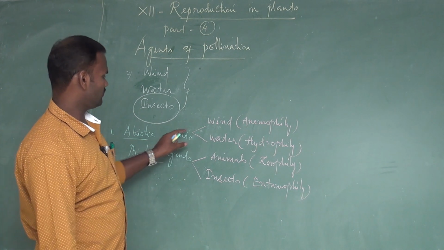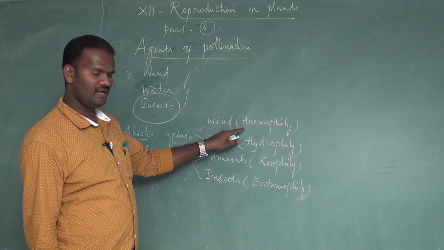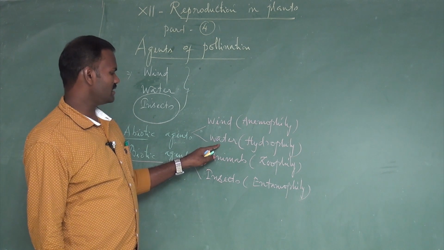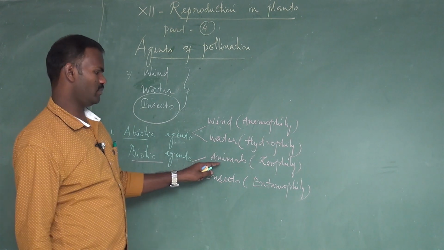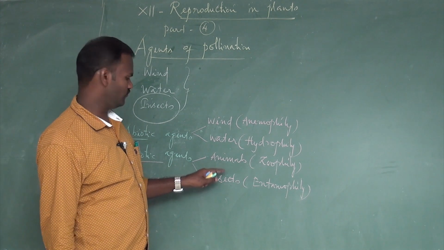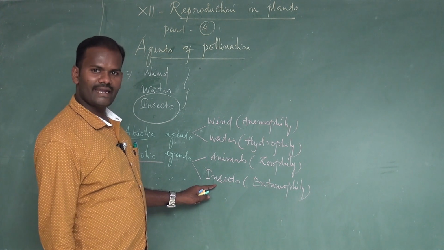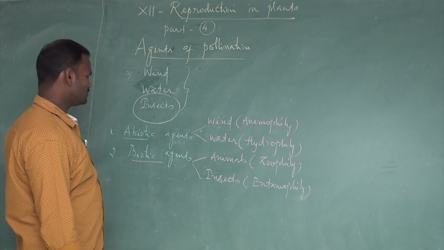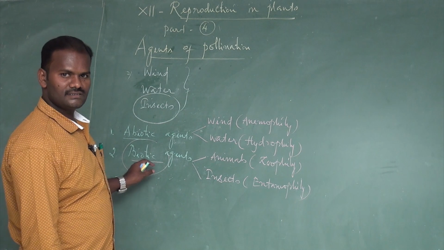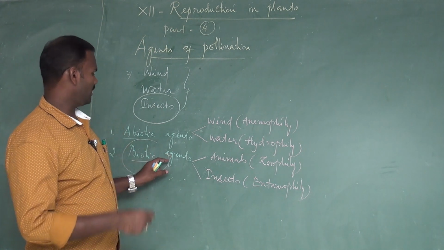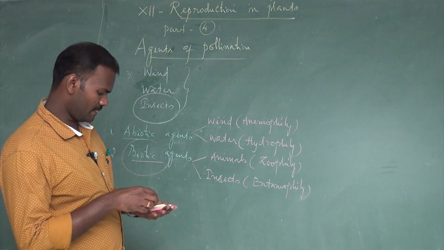The abiotic agents are wind and water. Pollinated by wind is called anemophily. Pollinated by water is called hydrophily. These are called abiotic agents. Then what are the biotic agents? Pollinated by animals is called zoophily, and pollinated by insects is called entomophily. Among these, the most adapted pollination is by biotic factors. The biotic agents are mostly involved in the pollination of the majority of angiosperms. We will explain one by one.